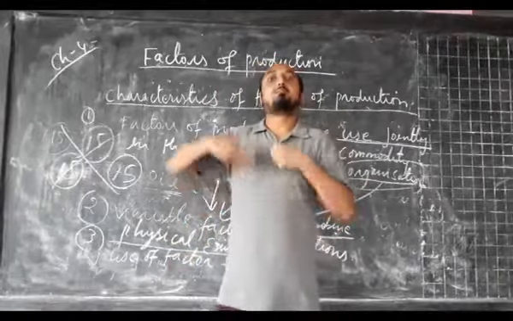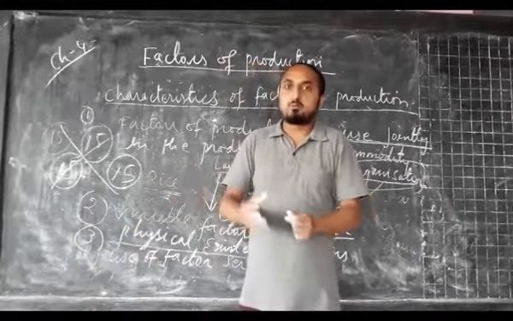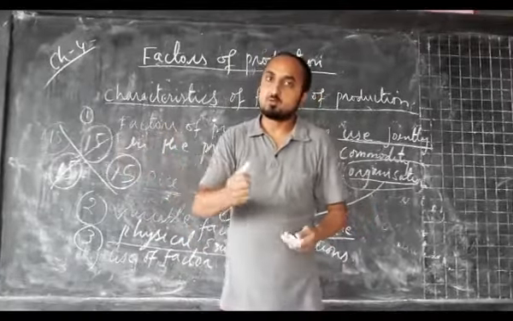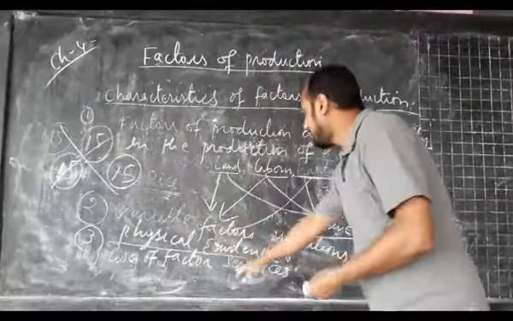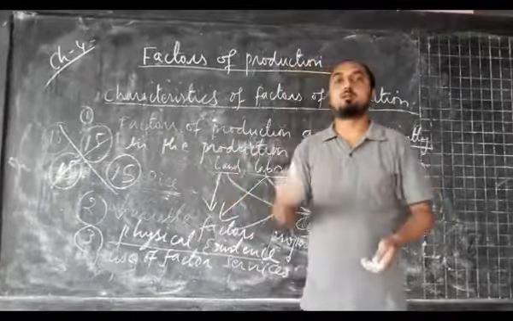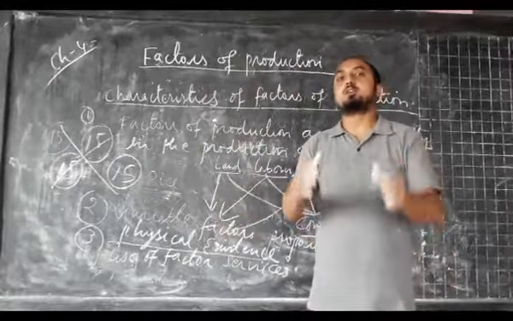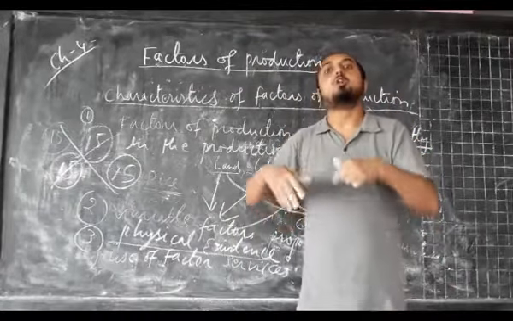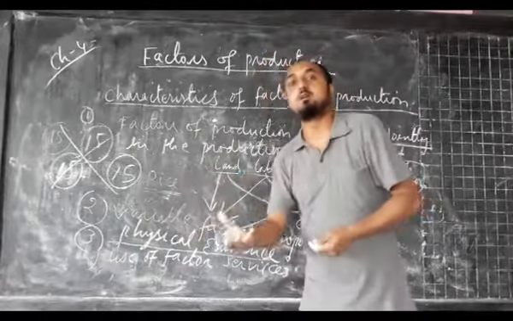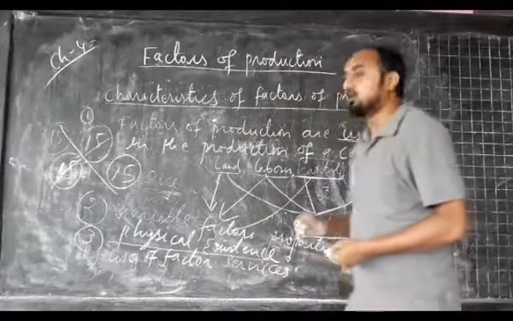I will not vanish in the production process, but I will contribute my skill and talent to it. So that is called the use of factor services. Whenever a laborer contributes in the production process, he is using his talent, skill and knowledge. He will not vanish or die in the process of production. So that is the concept of use of factor services.